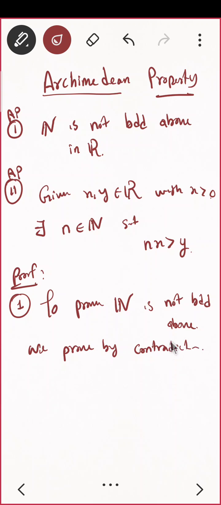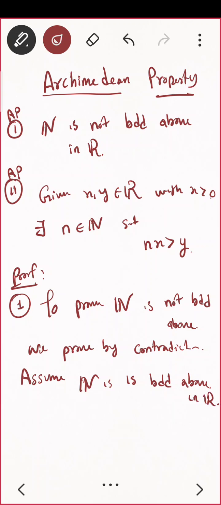Contradiction, that means assume that natural number is bounded above. Okay, then at the end we should get some contradiction. Perfect. What do you mean by natural number is bounded above? Bounded above in R. Perfect. It has an upper bound.